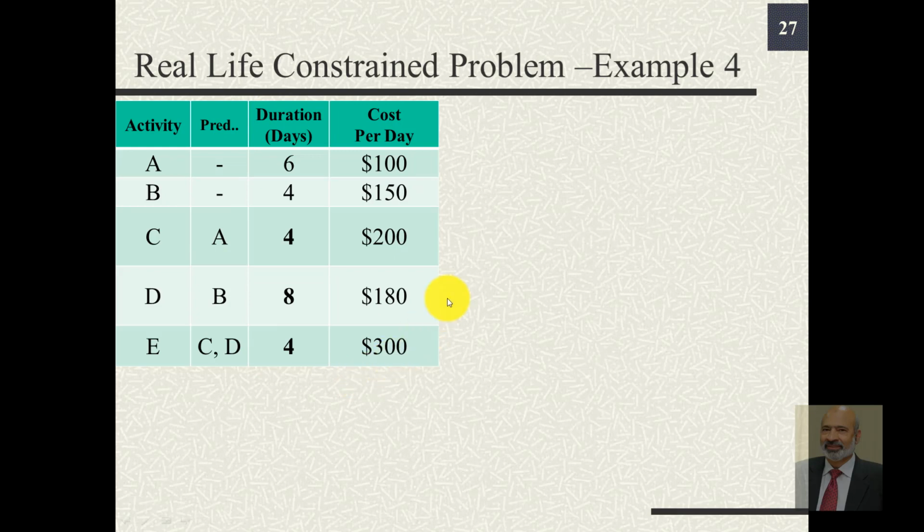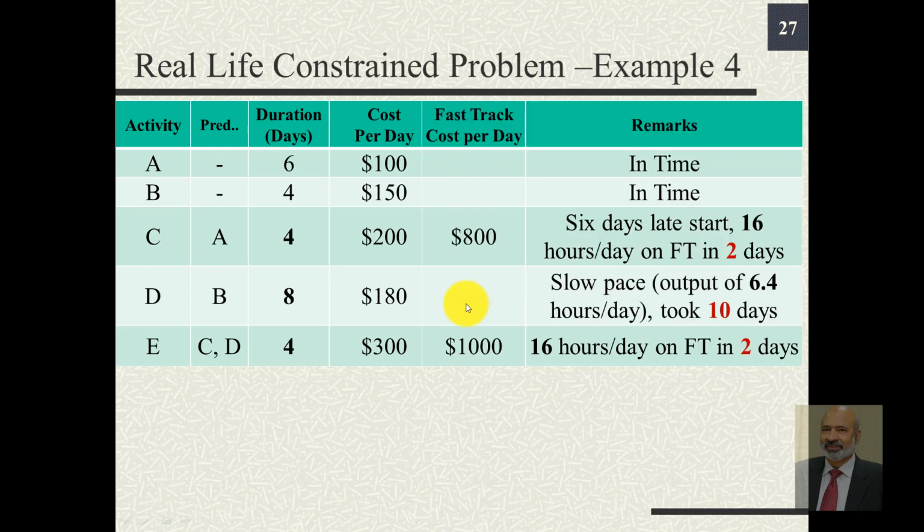We saw that if everything goes exactly as per plan, the project can be completed in 16 days at an expense of $4,640. Now, if we encounter different problems, what will be its effect on this project?